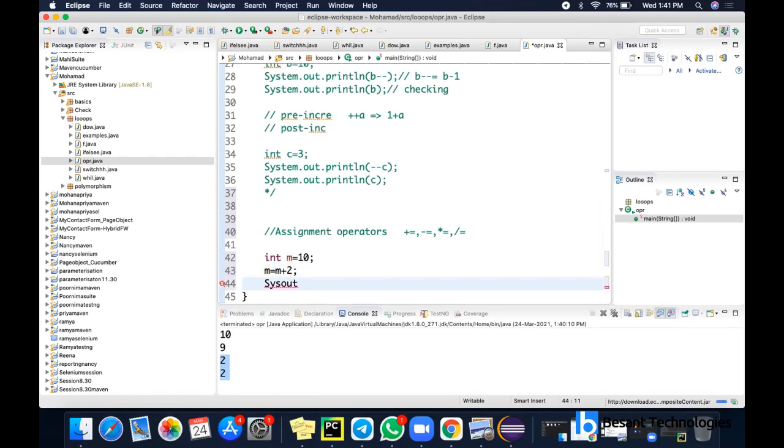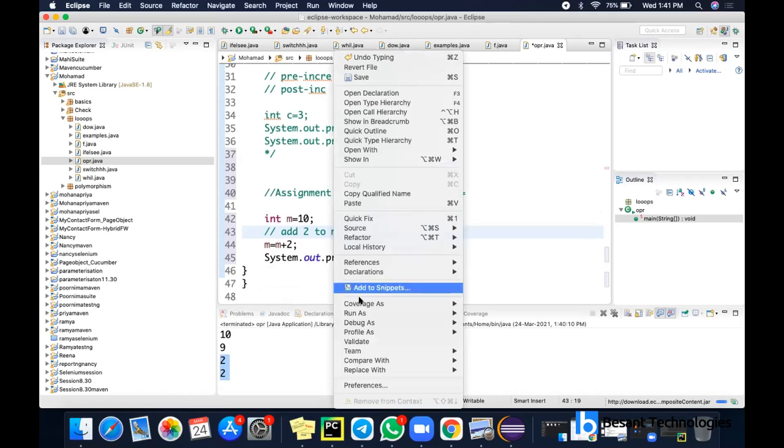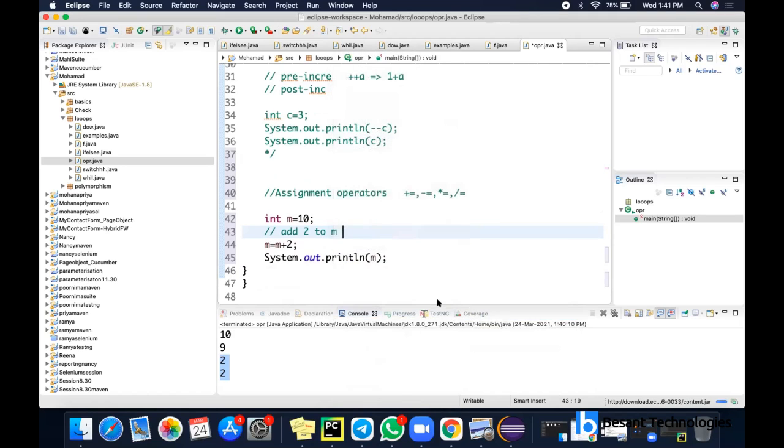So what is my scenario here? I want to add 2 to m and have it in the same m here. So it is 12 now. Instead of doing this, what we can do is use m plus equal to 2. So this is an assignment operator.